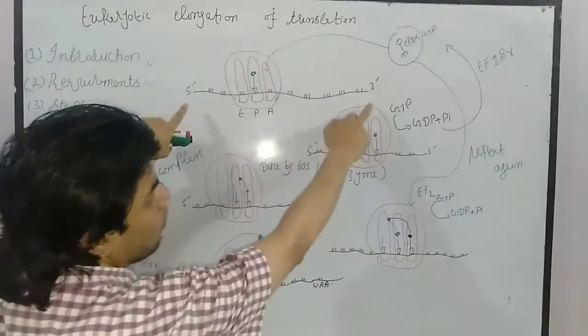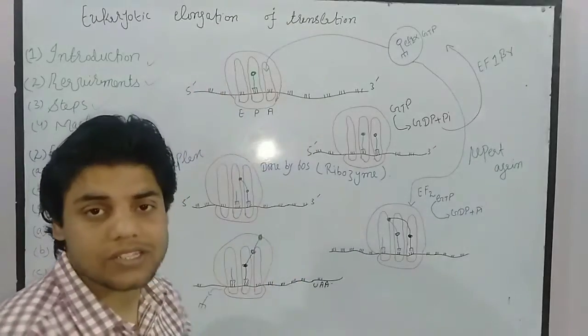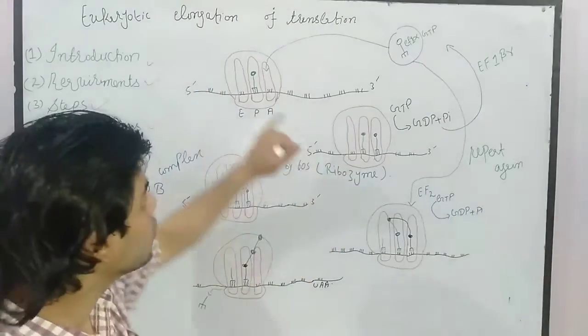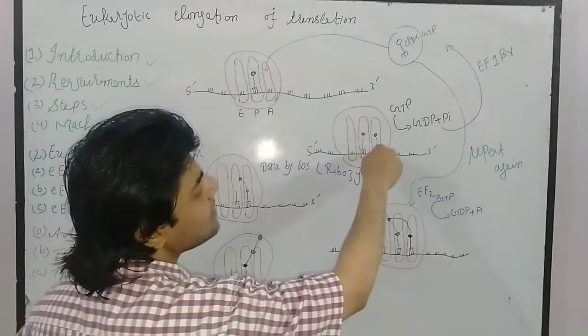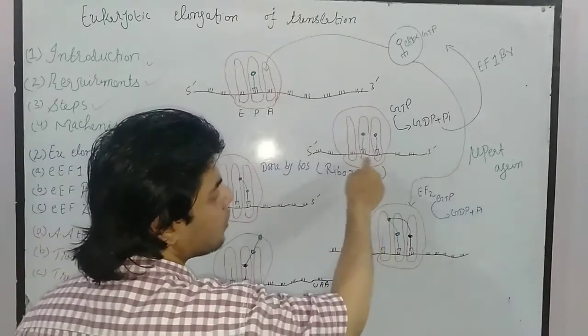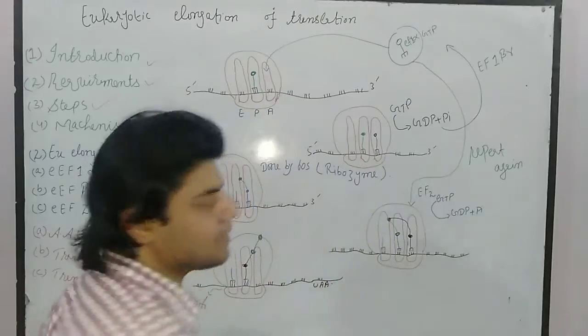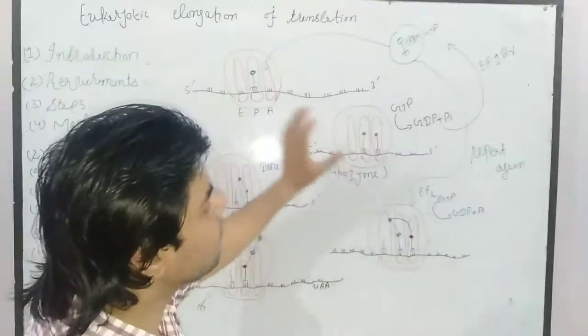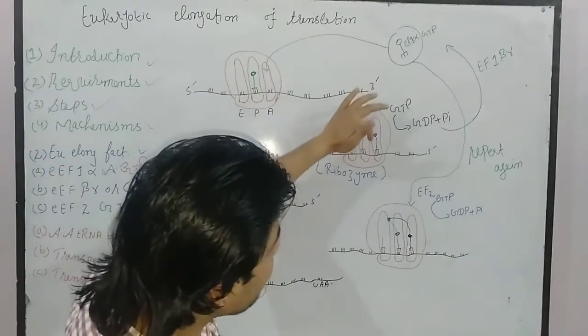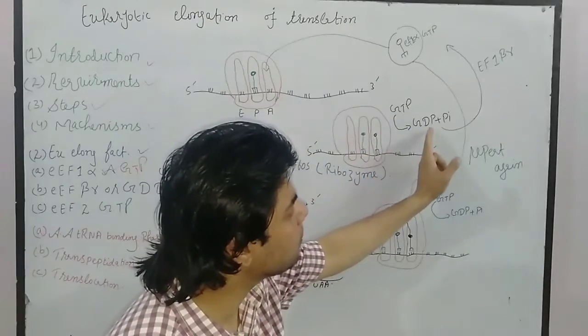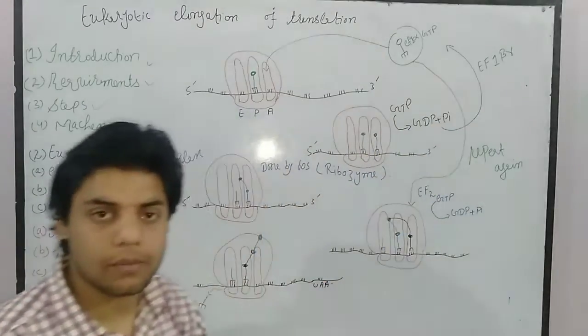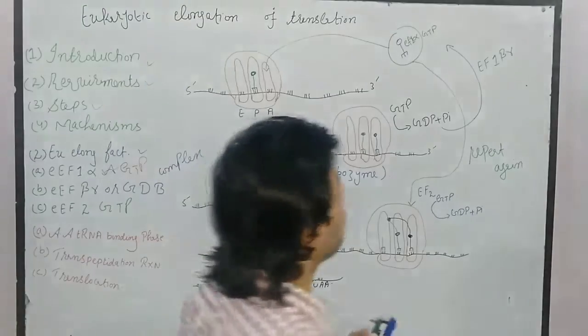Before that, all of you better know translation will always occur in the 5' to 3' direction. So this is the E site, P site and A site. Once this charged tRNA binds correctly to this A site, then what happened? This is the first stage. Once it binds on this A site, then the GTP is hydrolyzed into GDP plus inorganic phosphate.